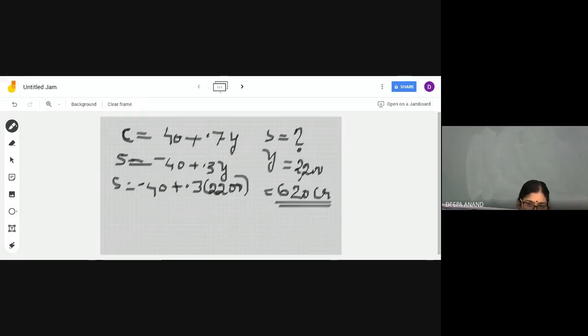So what is the question? You have to write the saving function, then the consumption function, and the break-even level of income.